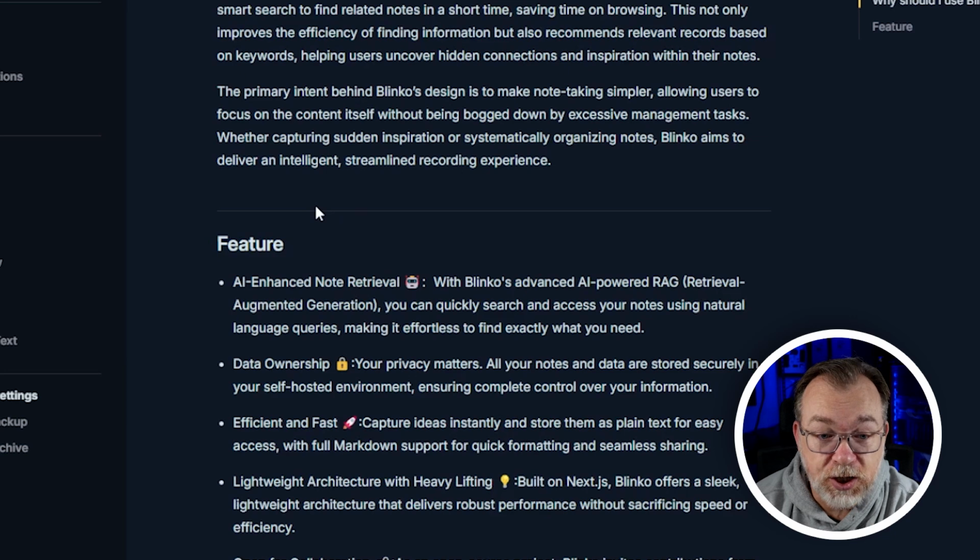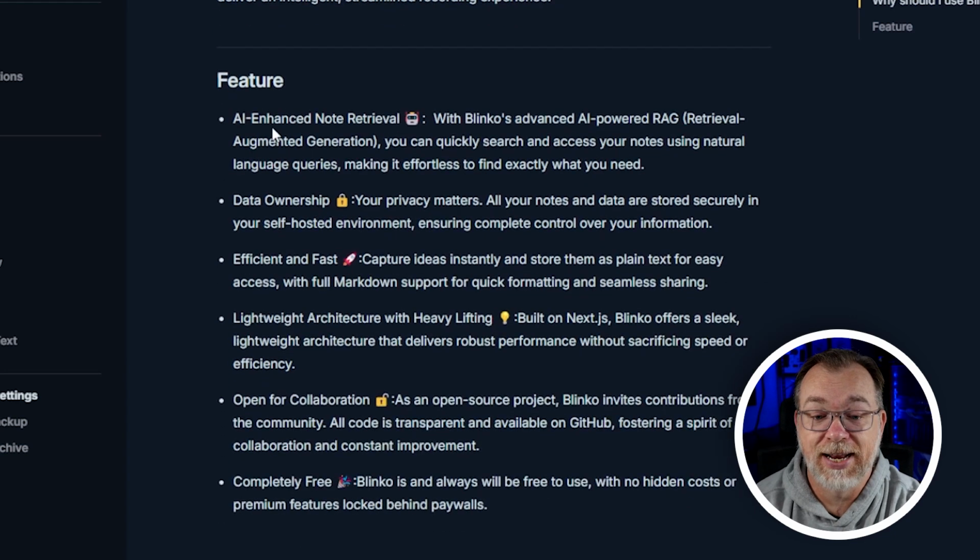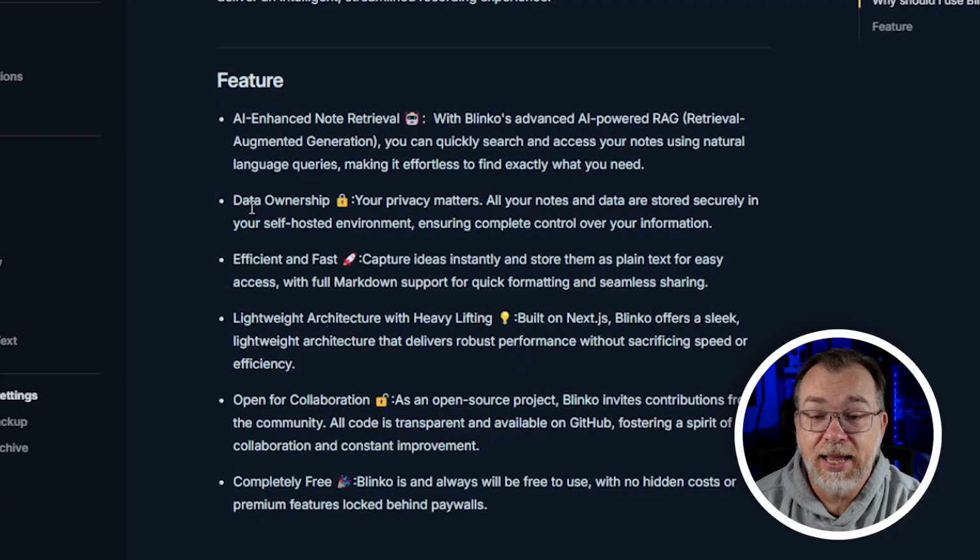We get into the features section here with AI enhanced note retrieval. Again, totally optional, turned off by default. Don't have to worry about that. Again, you own your own data. It's fast and efficient. The search on it is just blazing fast. Super happy with that. There's a weird thing with the search that we'll cover in a bit though as well, but the search is really good.